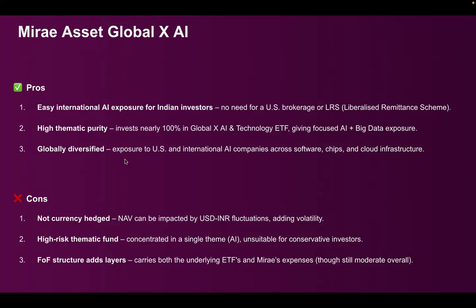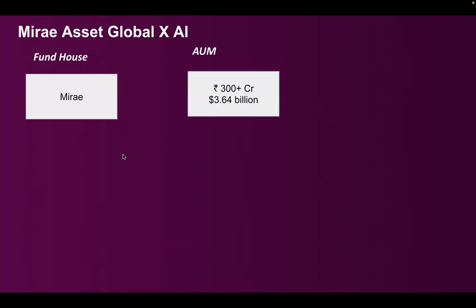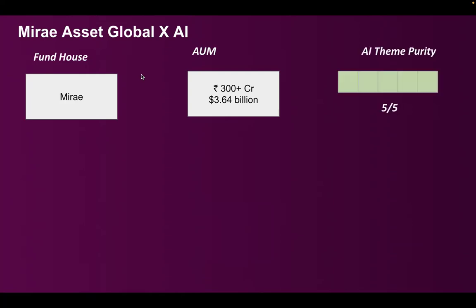So this is a fund of funds, so it adds another layer that carries both the underlying ETF as well as the expenses of Mirae Asset, but still it is modest overall. So let's look at these numbers. AUM, they are managing 300 crore right now. So it is a small fund, whereas the fund of fund, the Global X, is managing more than $3.6 billion, which is massive. So in terms of AI theme purity, this is 5 out of 5.